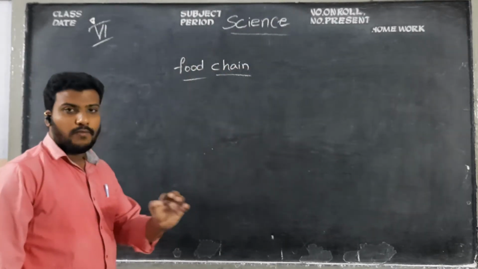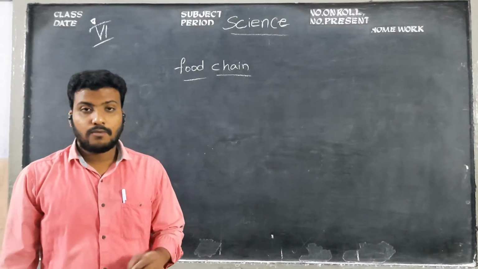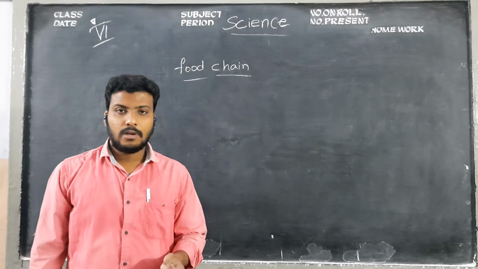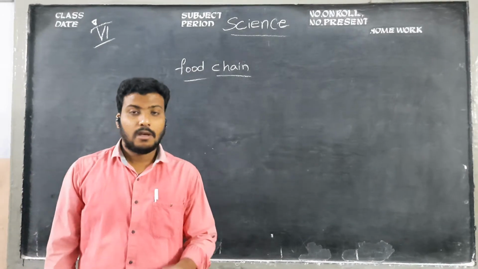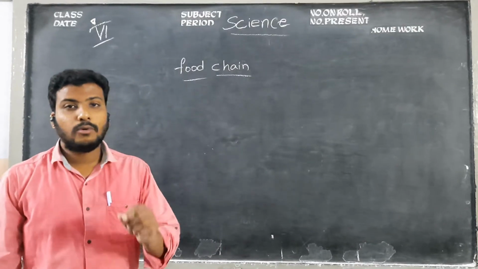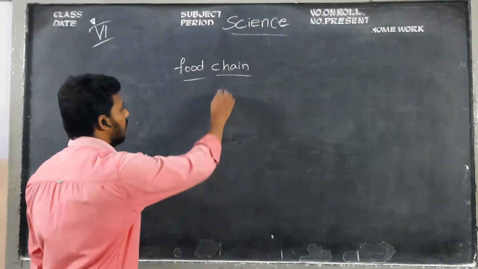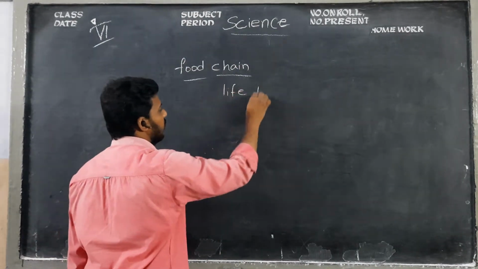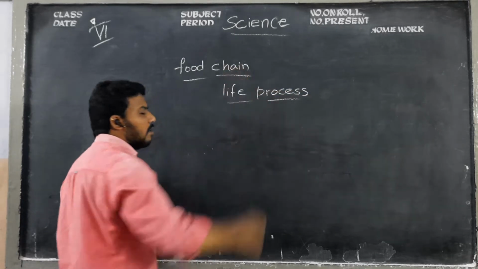Children, every living organism needs food. For what, children? You will say for survival. Yes, children. Every living organism needs food mainly to perform life processes. There are many life processes, children. What are they?